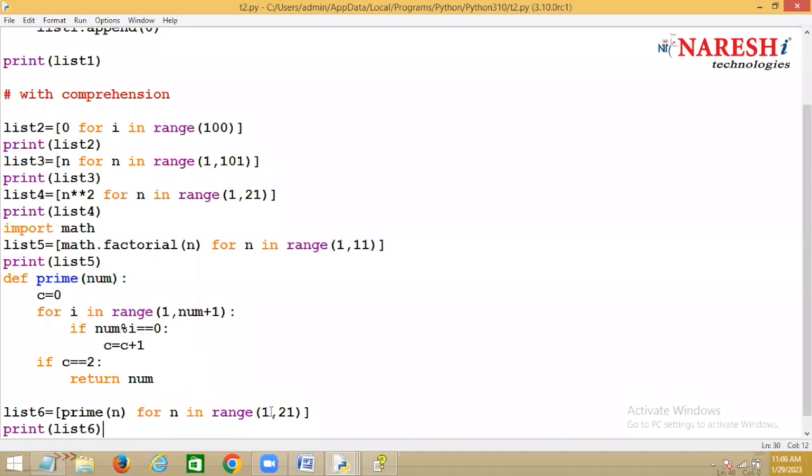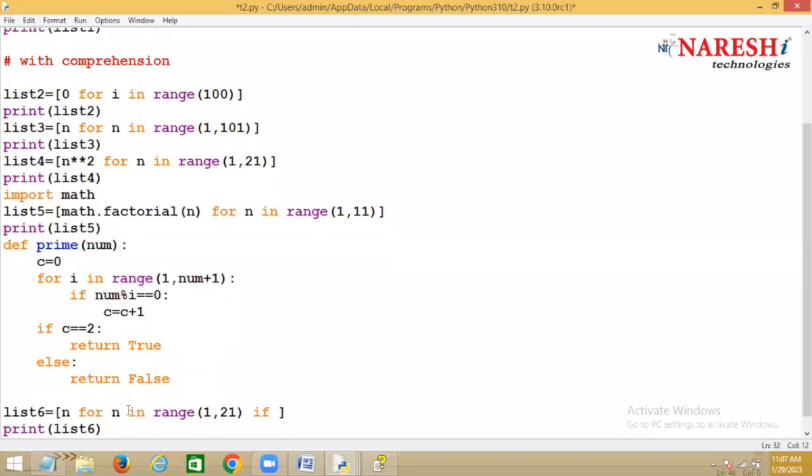Okay, right? Then what should I do? I should add only prime numbers, right? Then how can I add only prime numbers? I added n. But when should I add n? If what is my condition now? Are you returning a number or true or false? True. Return true. Else you should return which one? False. Now I have taken it like this.